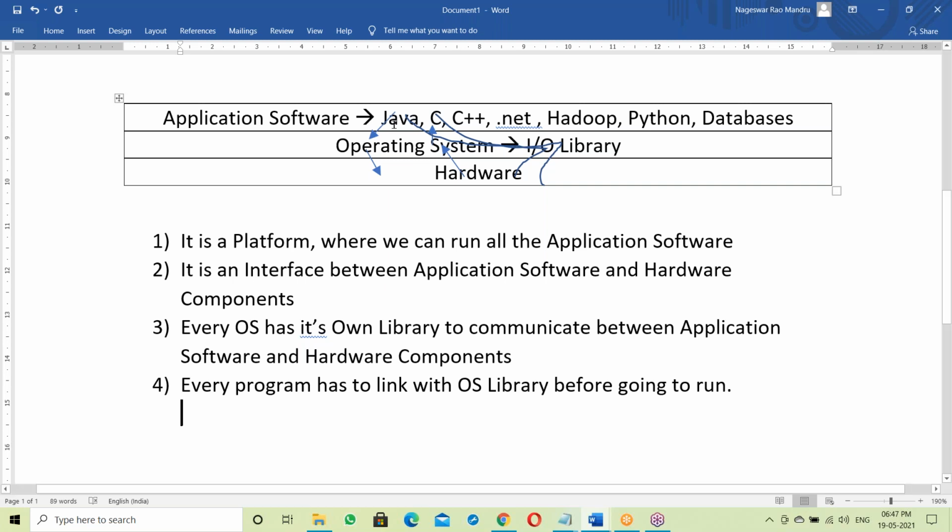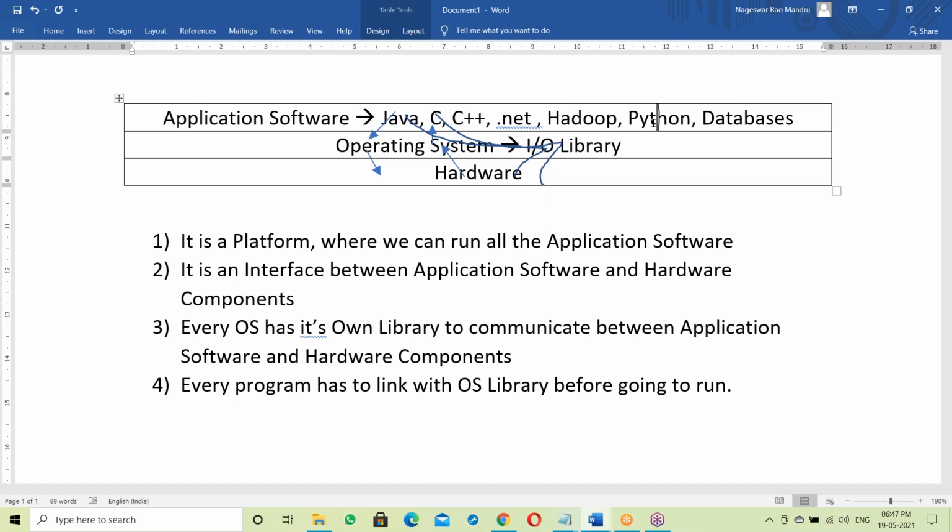Java and Python are independent platforms. Java, Python, and Hadoop, which is of course Java based, link at runtime. Because of runtime linking, those are independent platforms. We'll discuss that, and I'll explain runtime linking very clearly.